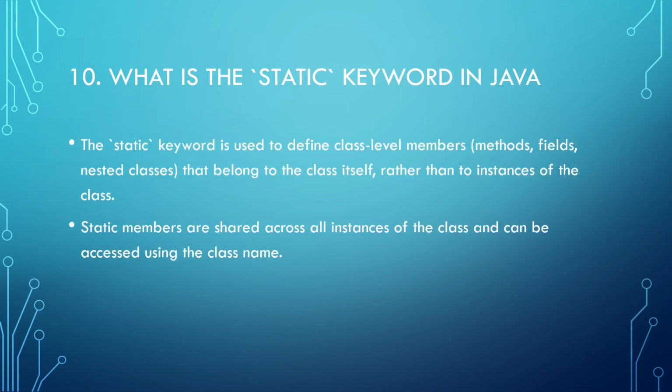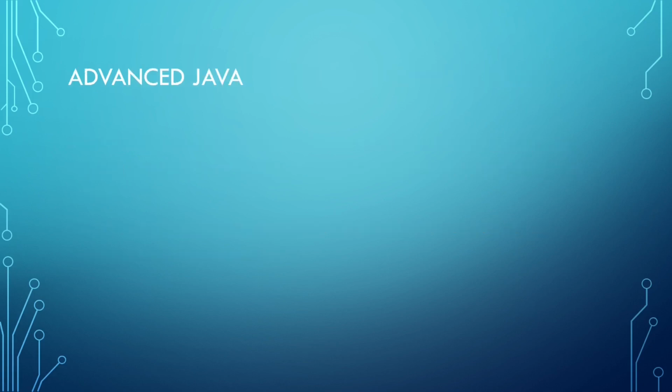The static keyword is used to define class-level members, methods, fields, nested classes that belong to a class itself, rather than to the instance of a class. Static members are shared across all instances of the Java class and can be accessed using the class name. Now we will ask advanced questions.